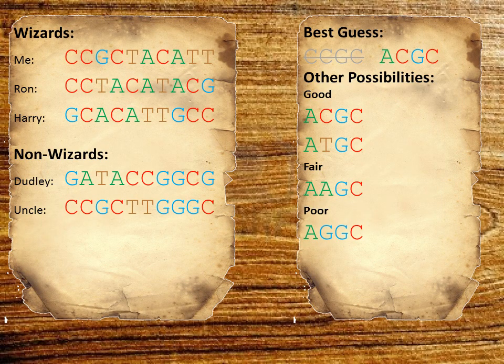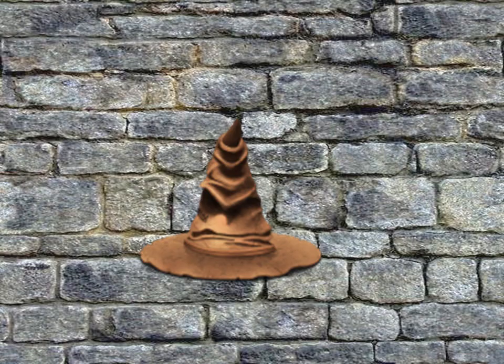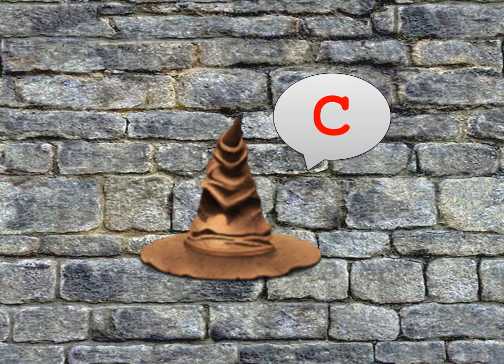This time she tried changing the second letter in her guess, and found that using a C or a T both resulted in good guesses. Again she pulled a letter out of the sorting hat, and found that it wanted to keep the guess the same. But although the guess was the same, this didn't mean that she had found the correct gene yet, because it wasn't a match for all the wizards, so she kept trying.